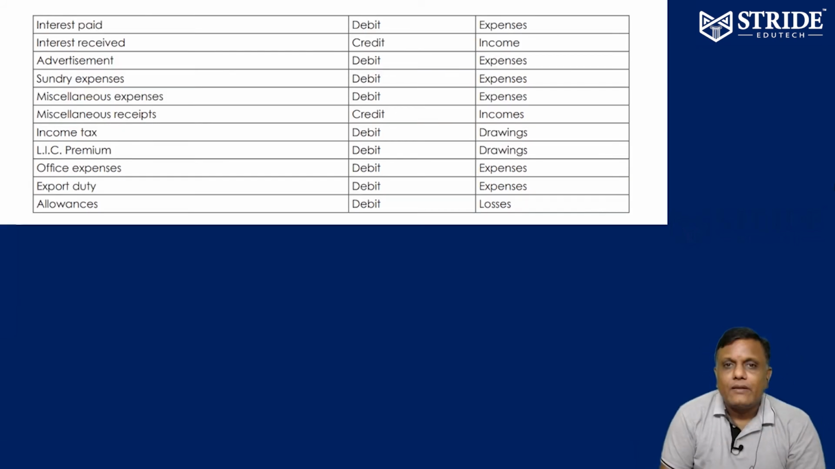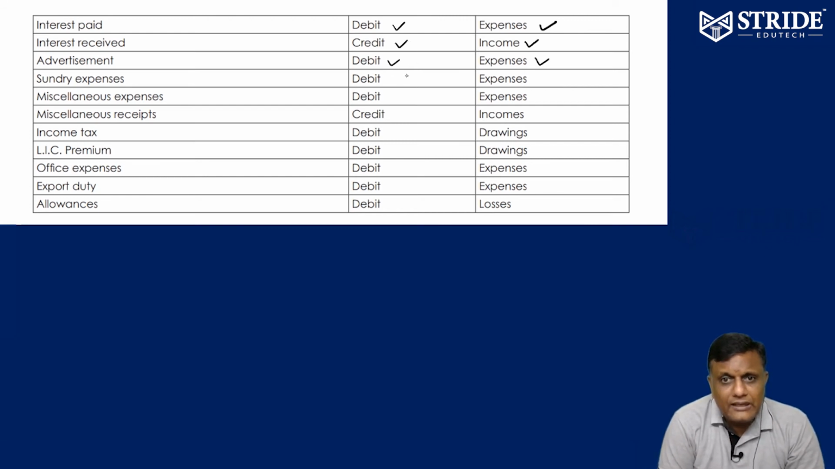Now let's see. Interest paid, yes, expense, debit balance. Interest received, income. Credit all incomes and gains, credit balance. Advertisement, expense, debit balance. Sundry expenses, expense, debit balance. Miscellaneous expenses, expense, debit balance. Miscellaneous income. Credit all incomes and gains, credit balance.